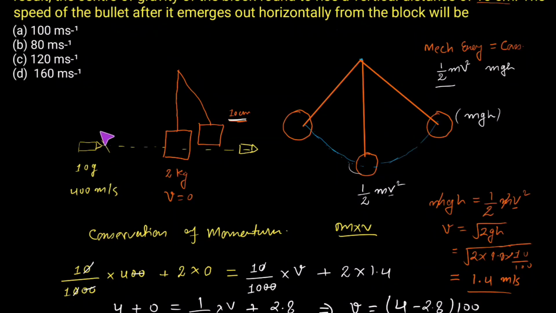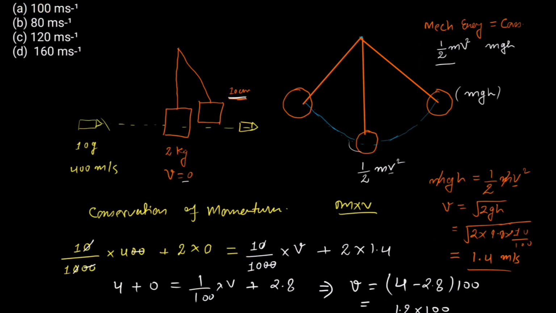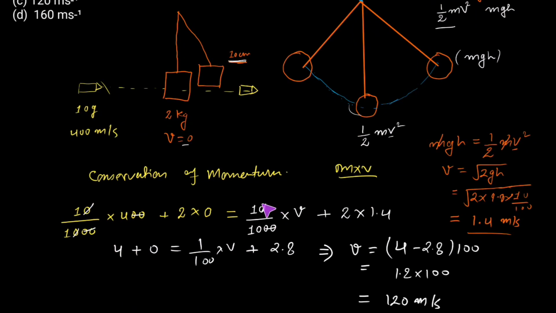So before collision, the momentum of this bullet would be its mass into velocity. We always have to take the mass in kilogram. Plus the momentum of this wooden block would be its mass into velocity. Velocity is 0 because before collision this wooden block is at rest. This will be equal to the momentum after the collision. After collision, the momentum of this bullet would be the mass of this bullet into velocity, plus mass of this wooden block is 2, and the velocity of this wooden block we need to find out.